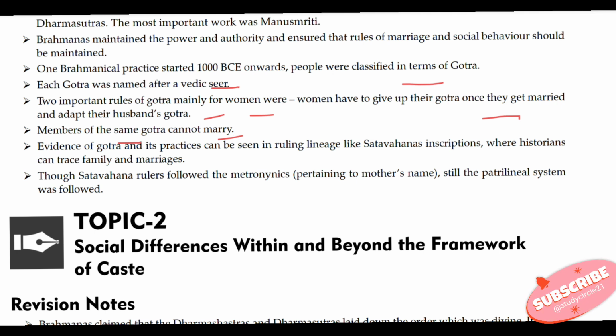Evidence of Gotra and its practices can be seen in ruling lineages like the Satavahana inscriptions, where historians can trace families and marriages. Though Satavahana rulers followed matronymics, that means naming after the mother, still the patrilineal system was followed.